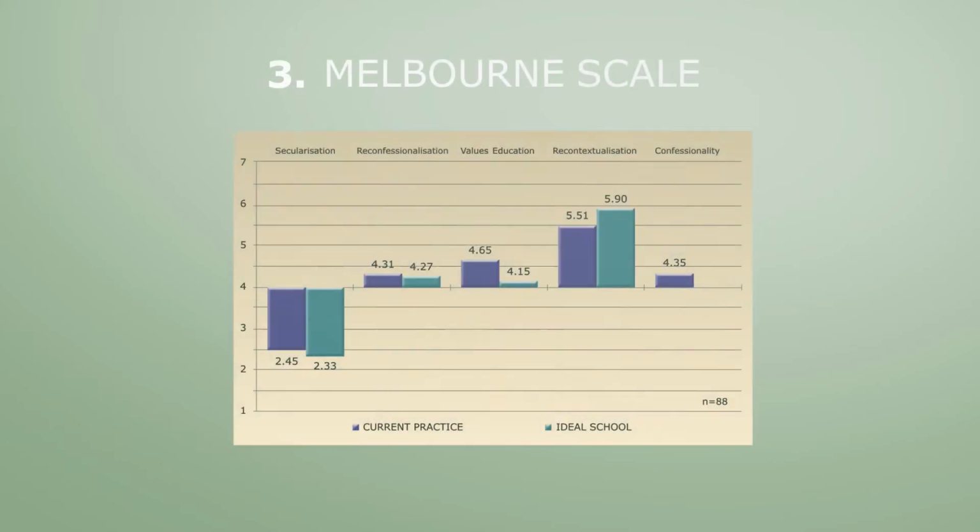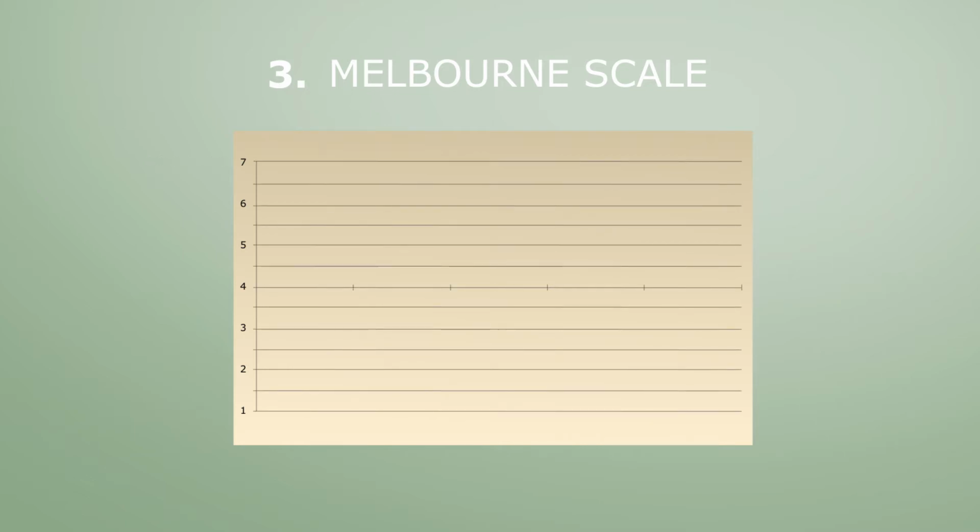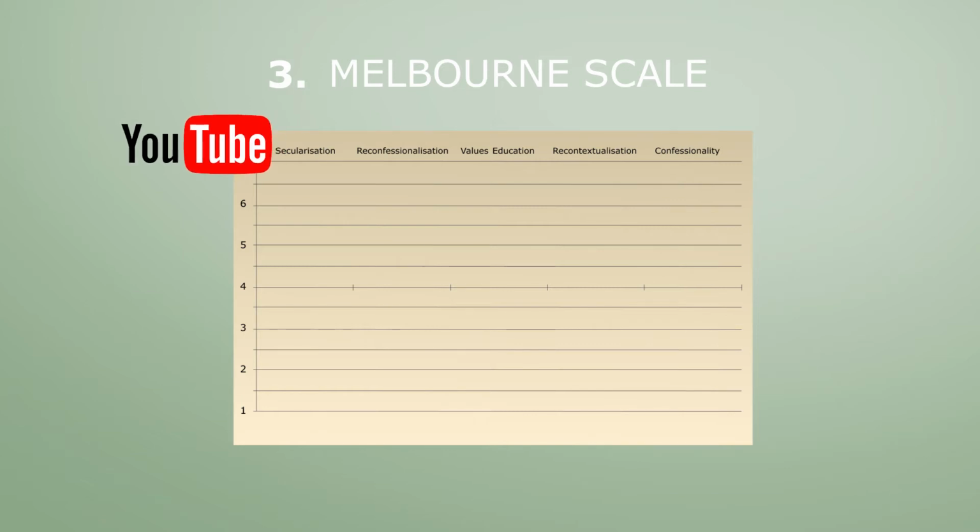The third scale is the Melbourne scale. These graphs all have a light brown background color. Again, this is the scale means graph. On the left is the y-axis with the response options 1 to 7. The dividing line at number 4 is the turning point. At the top are the 5 school types of the Melbourne scale: secularization, reconfessionalization, Christian values education, recontextualization, and confessionality. If you want to learn more about the content of the school types, watch the YouTube video that explains the Melbourne scale.